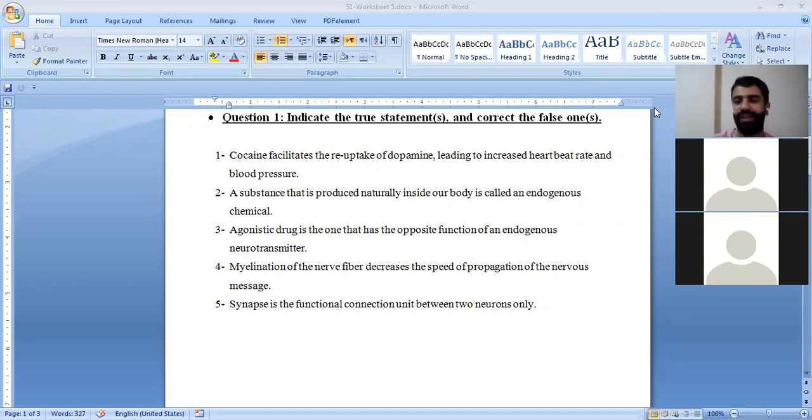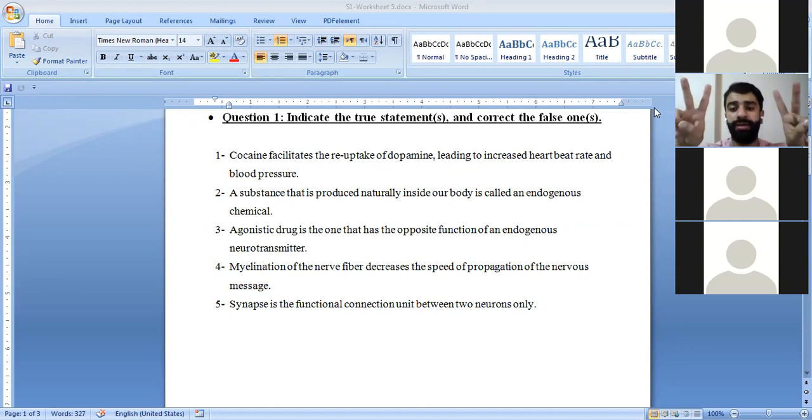Okay, so let's move to Sharif. Thank you. Yes, Sharif, what do you think? False. A synapse is the functional connection unit between 2 neurons and an effector. Between 2 neurons and an effector? This is your answer?